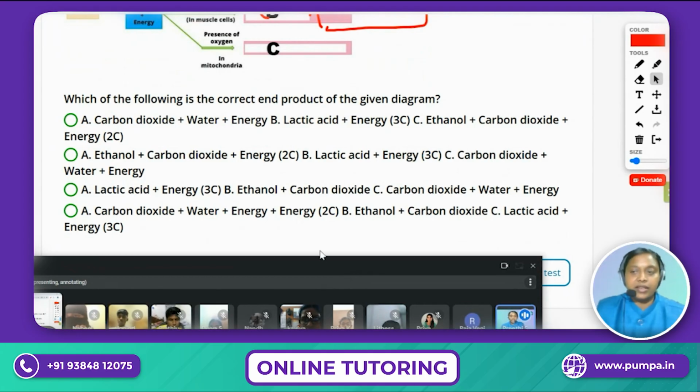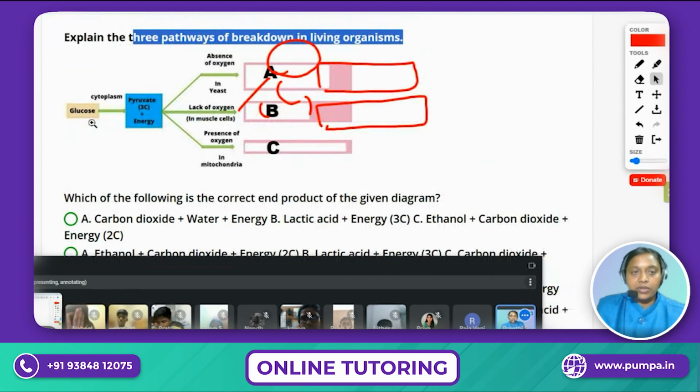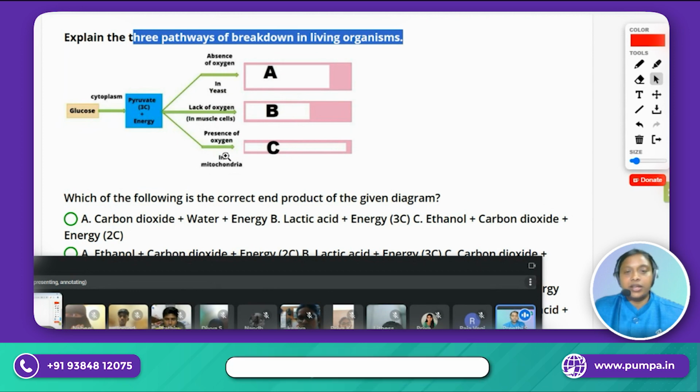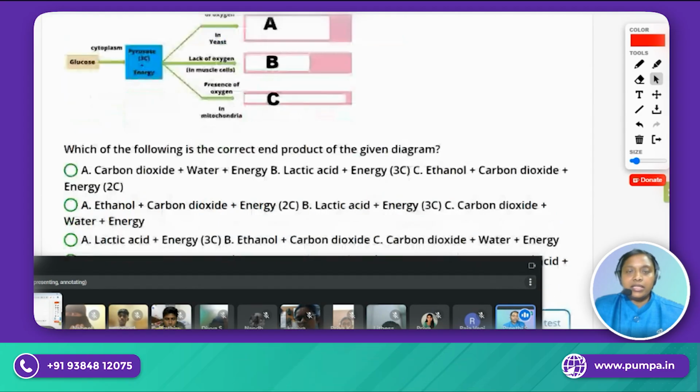So yes, we are doing the activity. Here is the question. Glucose breaks down to pyruvate, and then in the absence of oxygen it will be producing some substance. We have to find it. Then in lack of oxygen condition in muscle cells in human beings and other animals, it will be producing B. And if there is a presence of oxygen condition, it will be producing C. We have to find out A, B, C.